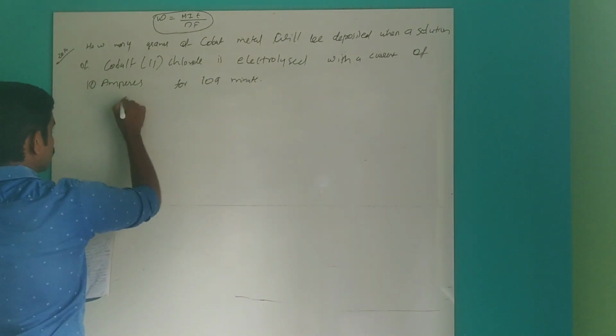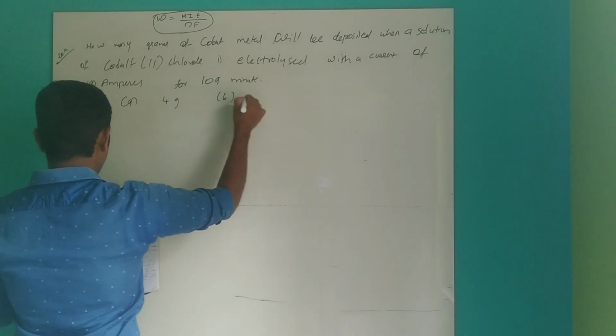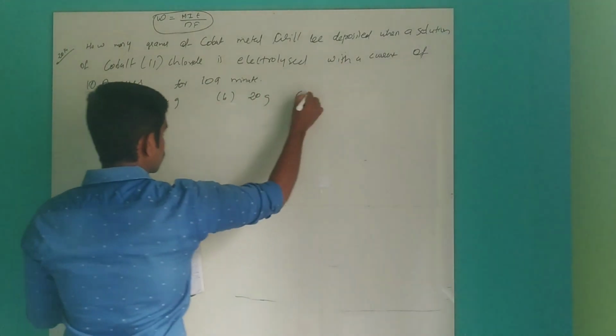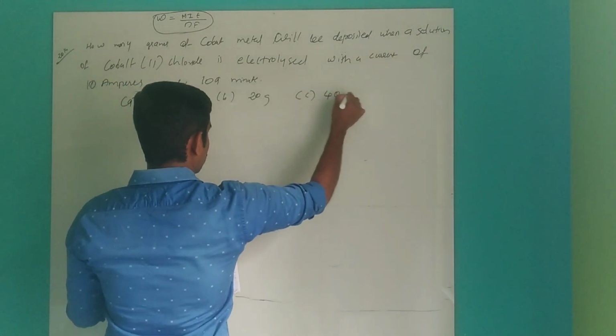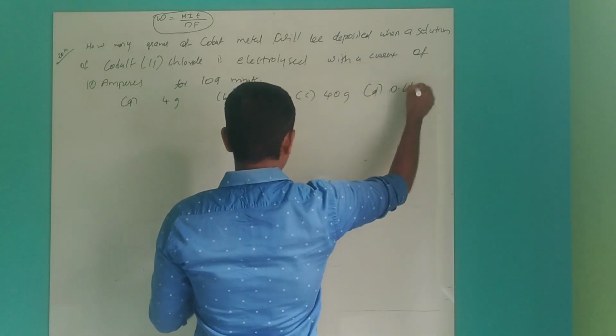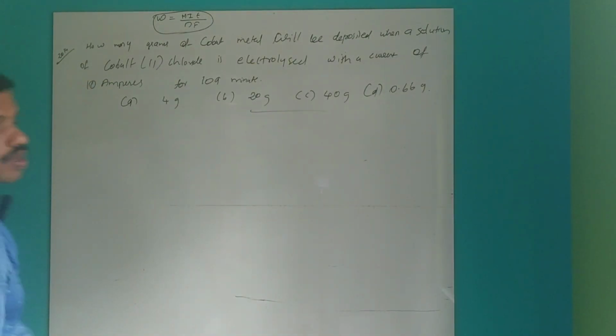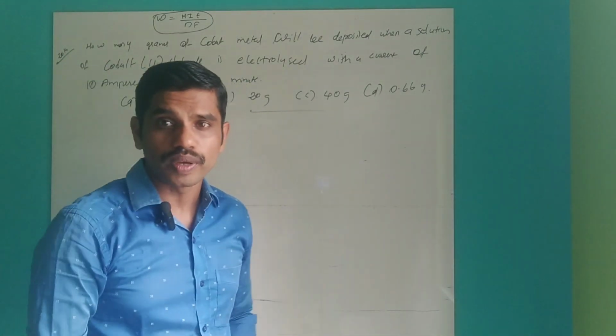Option A 4 gram, option B 20 gram, option C 40 gram, option D 0.66 gram. Okay, this is the question. So pause the video and then do the problem.